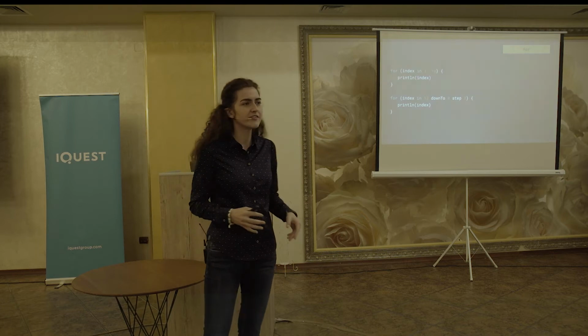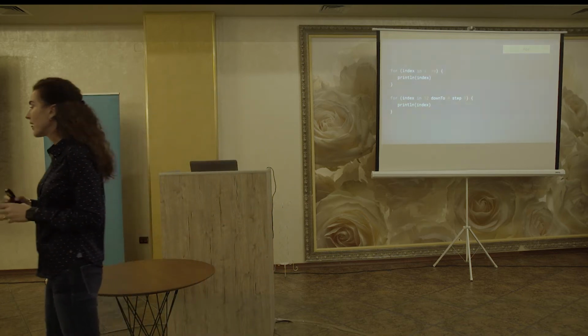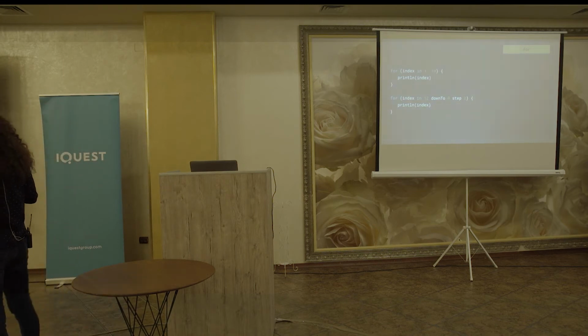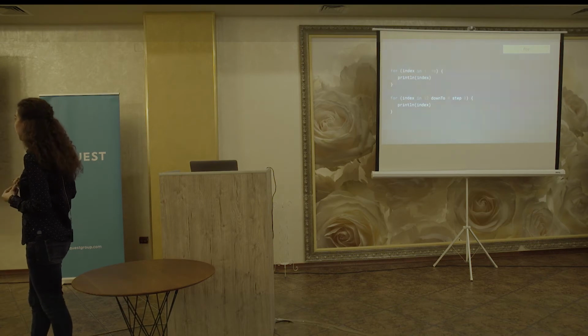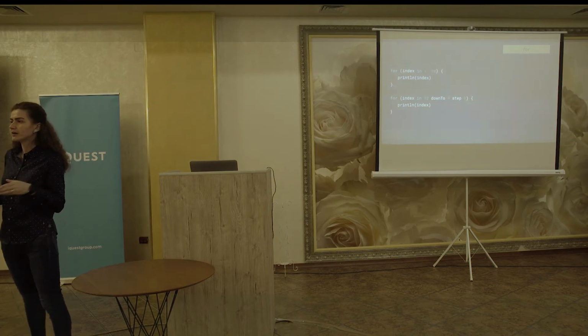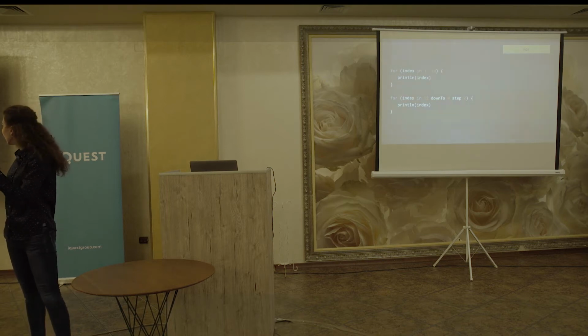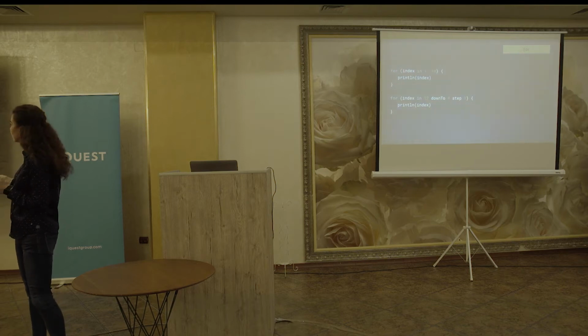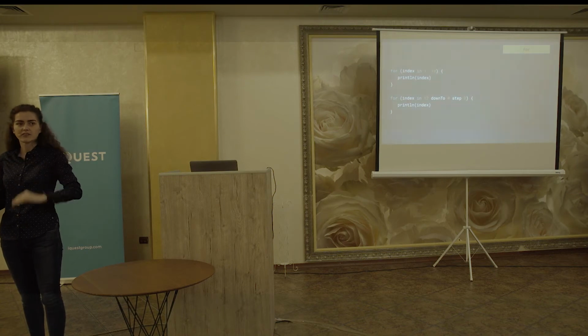Okay, for. For is similar to other languages. It's used in order to iterate over some elements. Here we have a range between 1 and 10, and it will take each index and print it. And here, in order to create a for that will go in descending order, it will use this downTo operator. So it will start from 12 until 0, and the step will be 2. So it will print, first of all, 12, 10, 8, 6, and so on until 0.